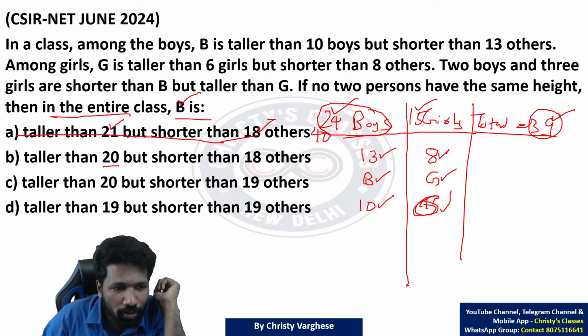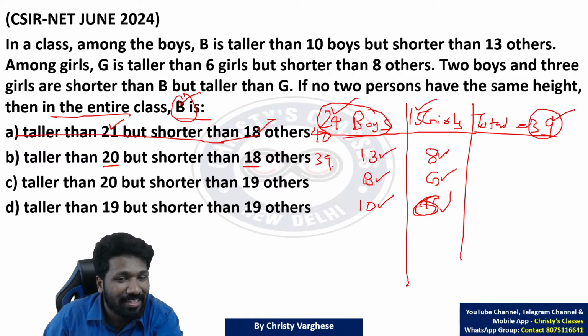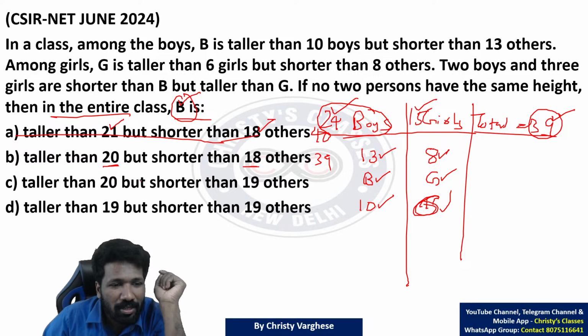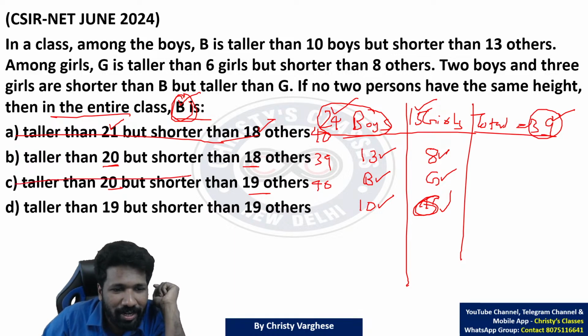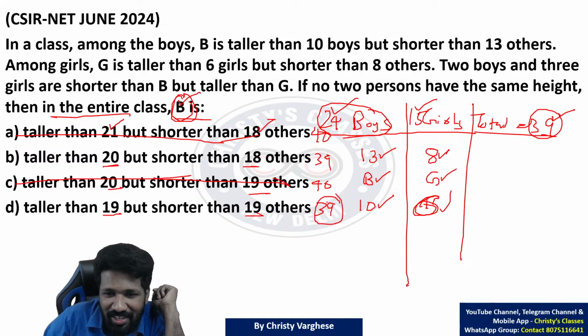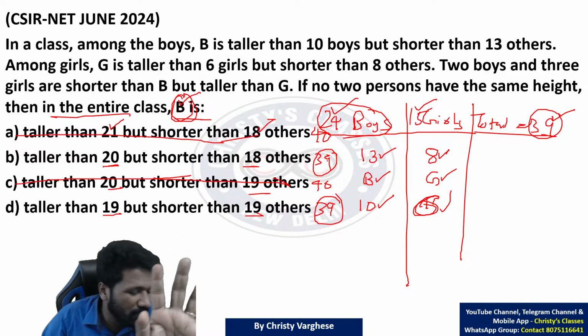Similarly, second option, 20 people, 18 people, 38 plus B included, 39. That is okay. That does not guarantee that is the answer. You have to check each option. 20, 19, 39 plus 1, 40 people again. So option C also is eliminated, right? Are you getting it? Option D, 19, 19 plus 1, 39. Unfortunately, one more 39 is there. So you cannot finish the question.